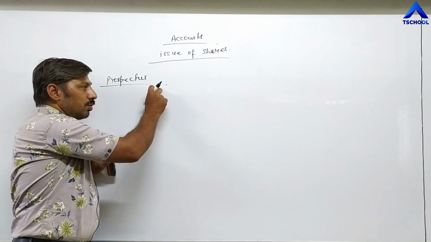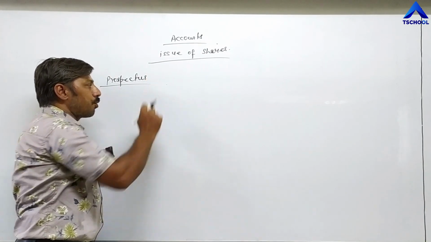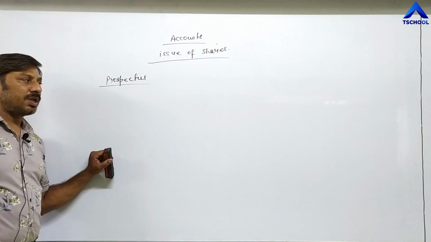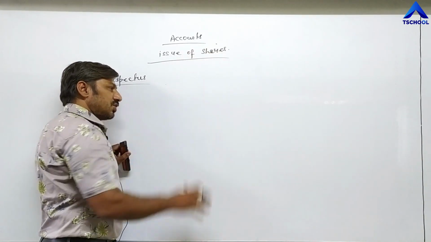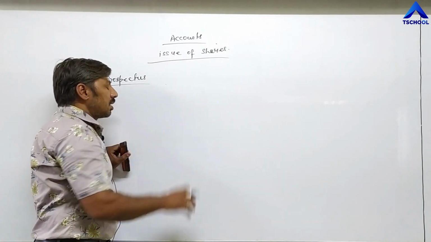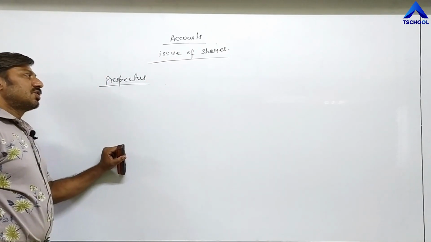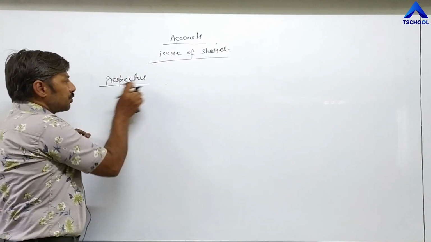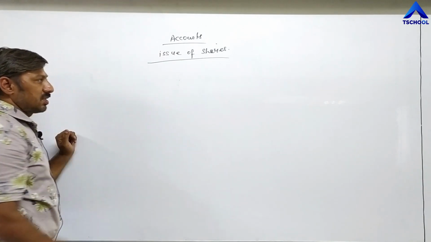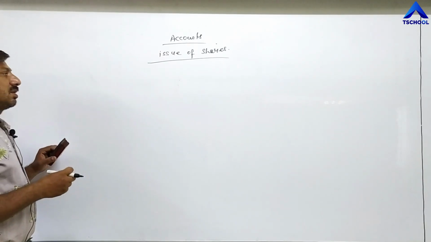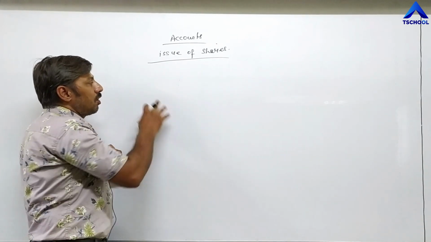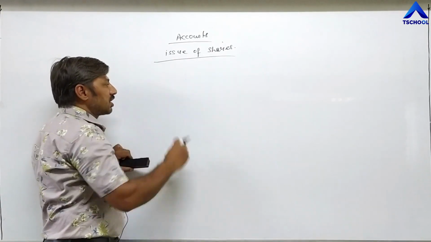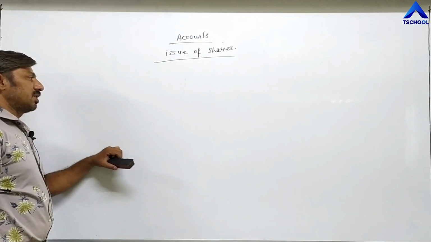Prospectus includes all the important details related with the company and all the important provisions related with issue of shares. After reading this prospectus, investors who are interested in investing their amount, or in purchasing those shares, can proceed.